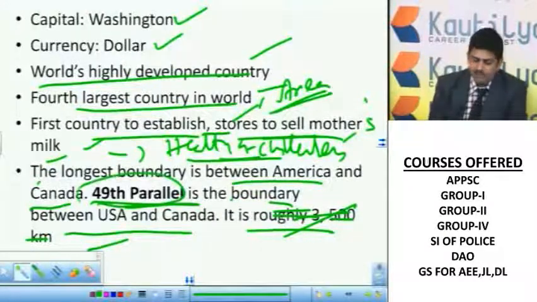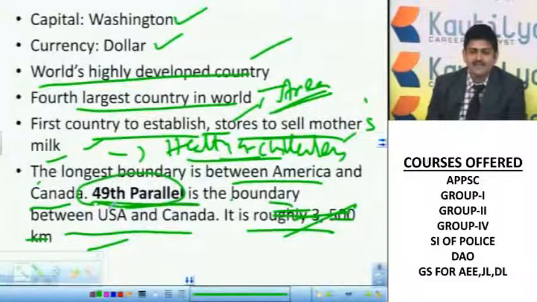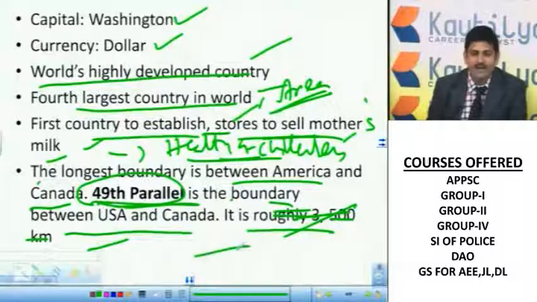It's the 49th parallel. A number of times they ask this question in 3 ways. The 49th parallel is between which of the following two countries? The longest boundary is between which of the following two countries? And the 49th parallel divides which two countries? They may also ask which of the following lines lies between America and Canada. It is the 49th parallel line. Remember, the first longest boundary is between America and Canada. Even in the second longest boundary, America is involved. That we will see in course of time.